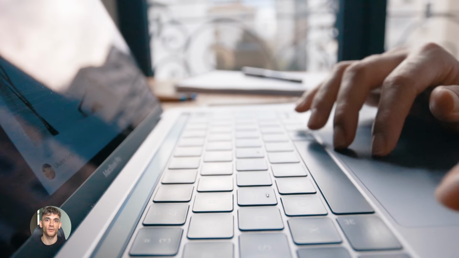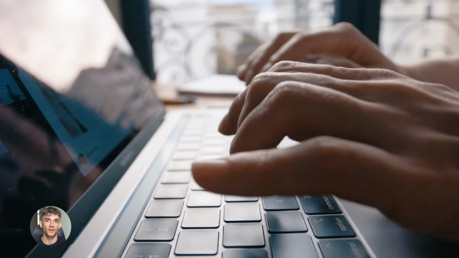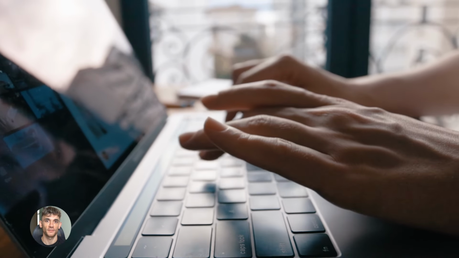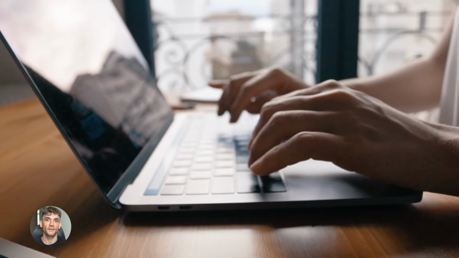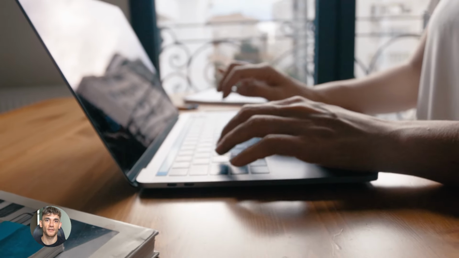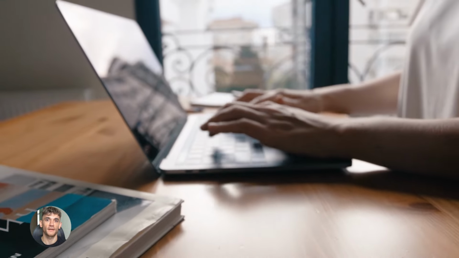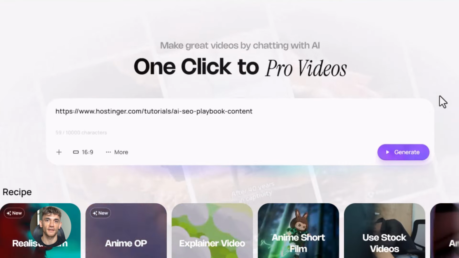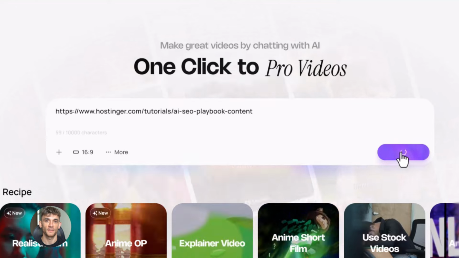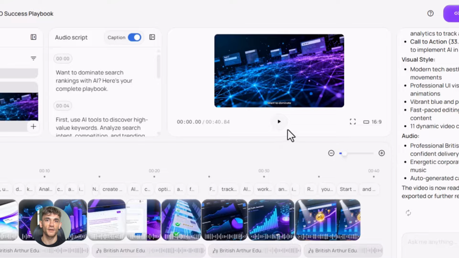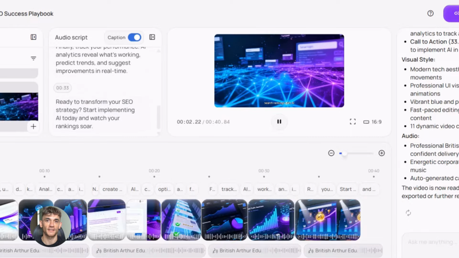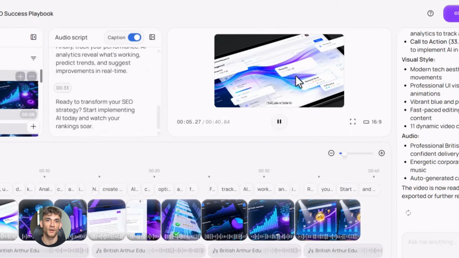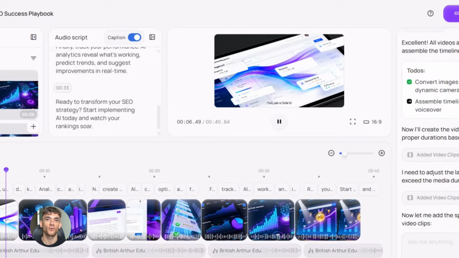That's the difference. Or say you write blog posts. Video versions would get more views. But turning a blog post into a video sounds like a nightmare. You'd need to script it, film it, edit it, add graphics. It's too much work for one piece of content. Medeo changes this completely. You paste your blog post URL. The AI converts it into a video. It picks the key points. It creates visuals for each point. It adds a natural voiceover. Your blog post is now a video. No extra work from you.